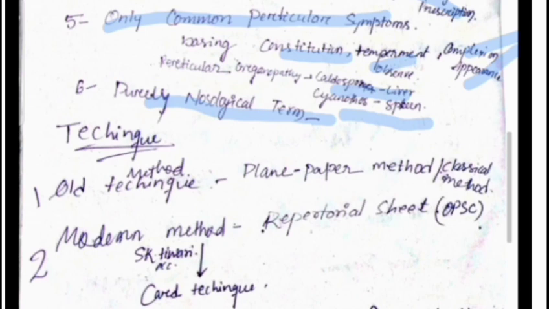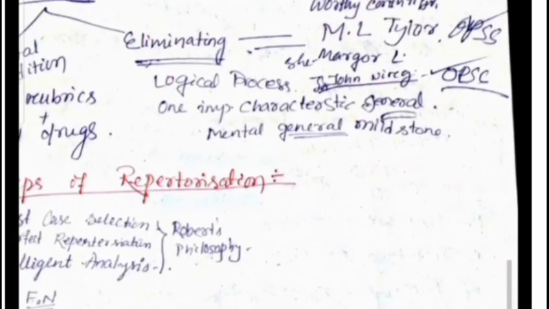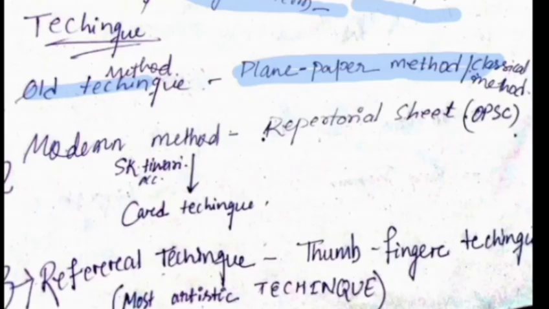Then what are the techniques we use for repertorization? The old technique, remember, is the most classical method, that is the plain paper method technique. Then the modern method is the method where a repertory sheet is used, and it is most commonly available nowadays, and most homeopaths use this method, that is the repertory sheet method, the most common variety.